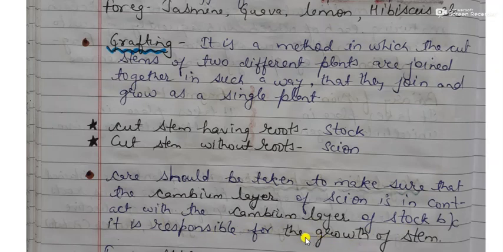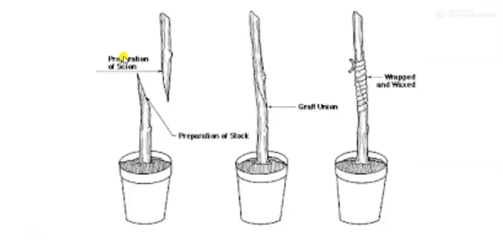Whenever we join the scion with the stock, we should be very careful that the cambium layer of the scion is properly in contact with the cambium layer of the stock, because if the layers are not in close contact with each other, then the growth of the stem will not occur. So this should be taken care of.